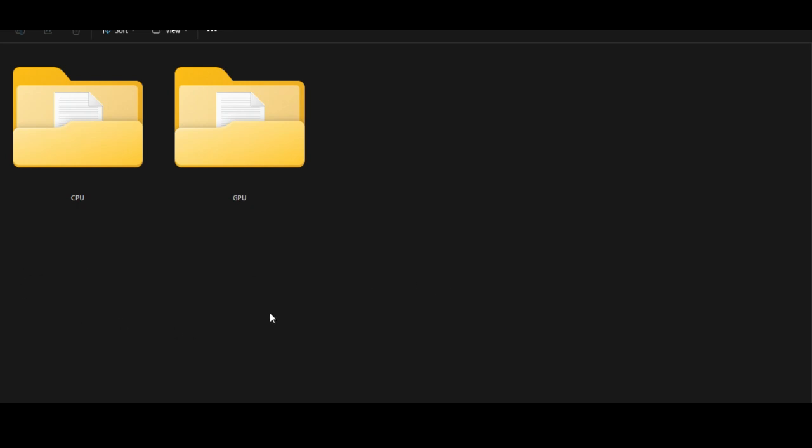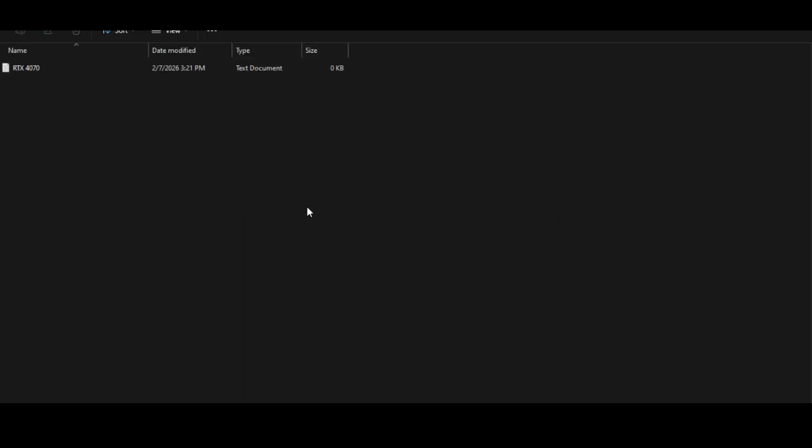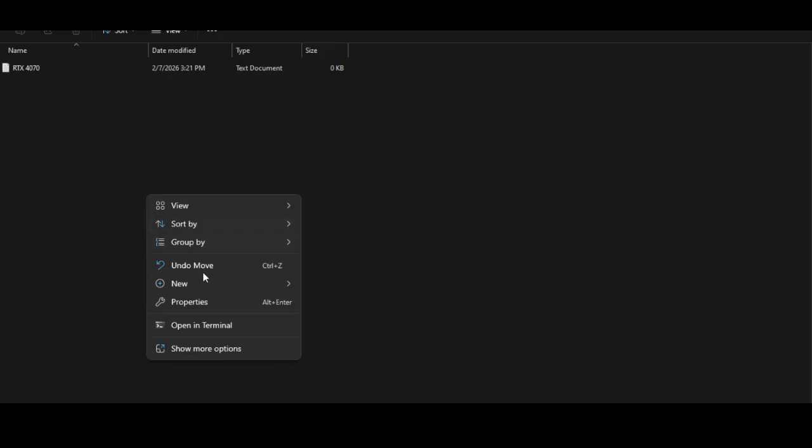So, it is super easy to do. All you need to do is navigate over to your control panel in your Files Explorer. Where is that at? I don't know. Find it. Anyway, so you're going to see your CPU and GPU here. And it's so easy to actually upgrade your stuff. See, all you got to do... Here, let me make this bigger so that way y'all can see this.